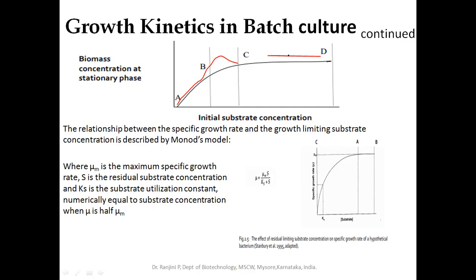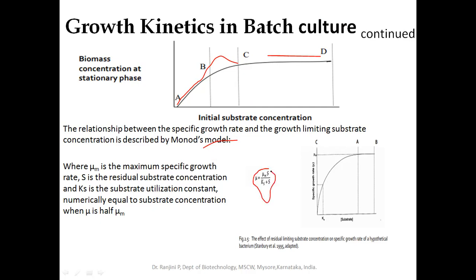The specific growth dependence on the substrate concentration is given by the Monod model. Here they have taken the substrate concentration on the x-axis and specific growth rate on the y-axis.